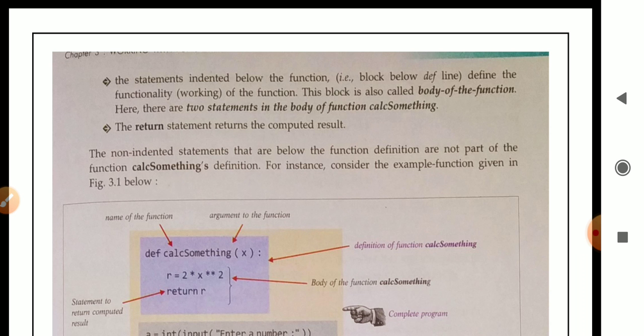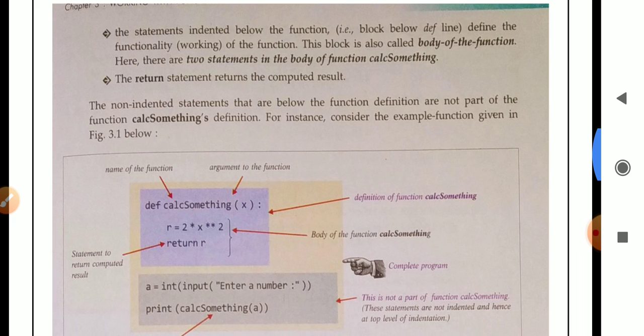Here there are two statements in the body of the function cal_something. At last the return statement returns the computed result. The non-indented statements that are below the function definition are not part of the function cal_something definition. For instance, consider the example function given below. See here, one example is there.